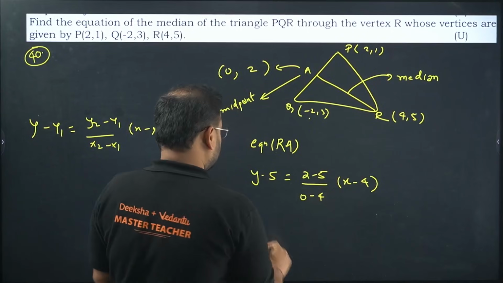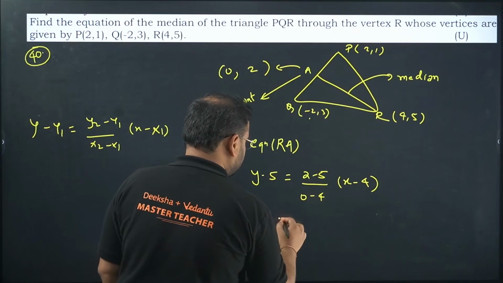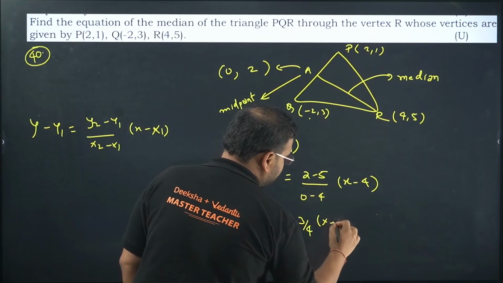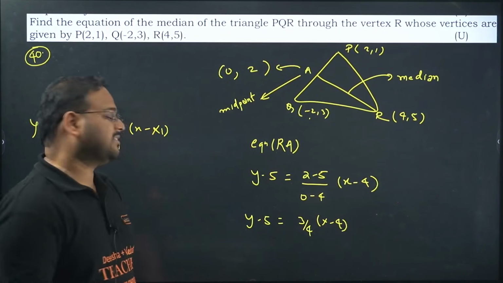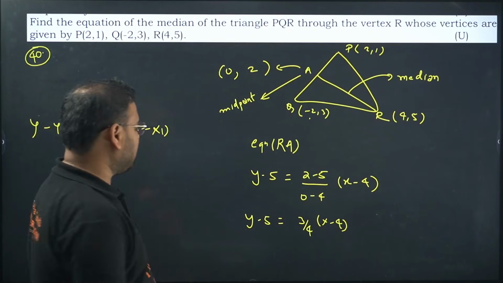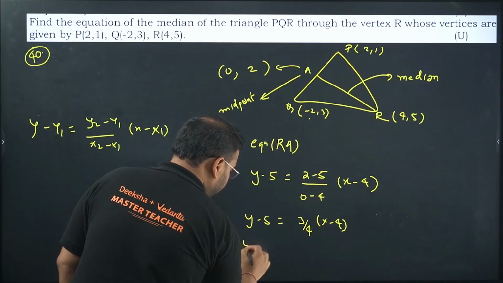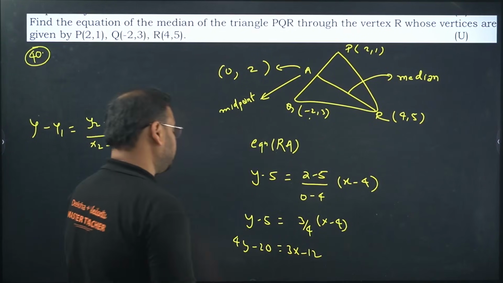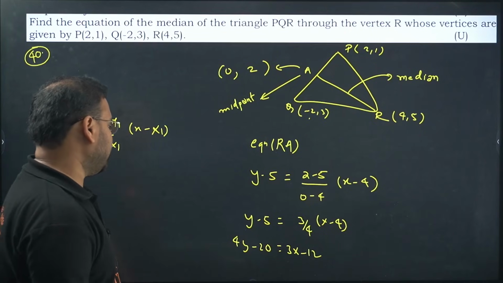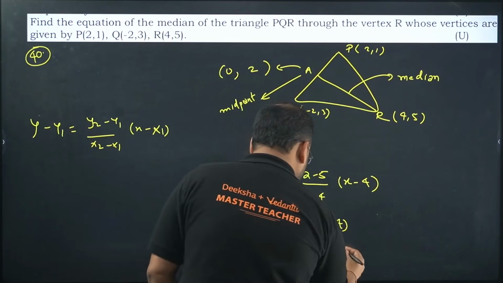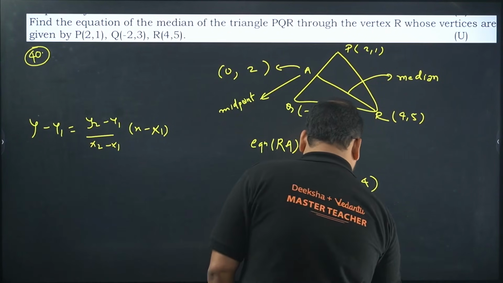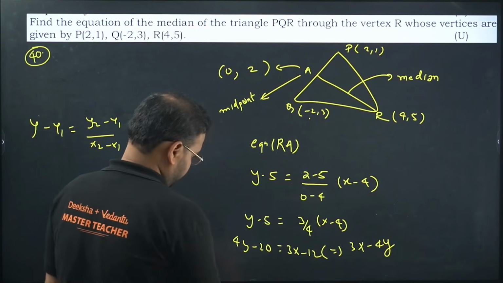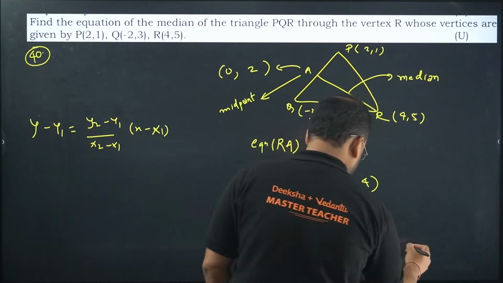Okay. So y minus 5 is as it is. I get here minus 3 by minus 4, so basically 3 by 4 times x minus 4. Am I right? 2 minus 5 is minus 3, and we have minus 4, so the negatives cancel. I get 4y minus 20 equals 3x minus 12. Correct? I can arrange on one side. I'll get this equation as, check this out, 3x minus 4y minus 12 plus 20, so plus 8.